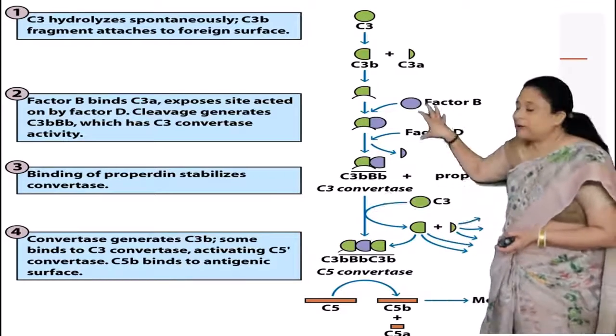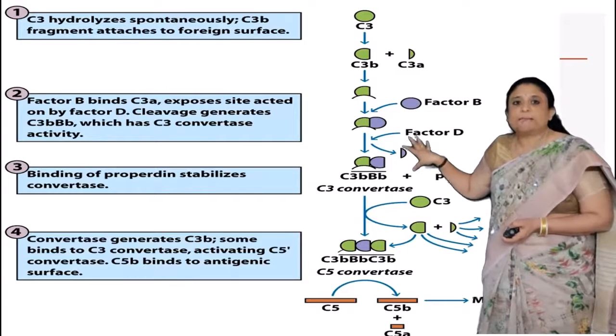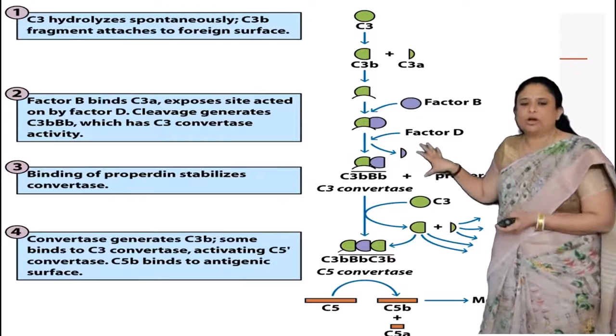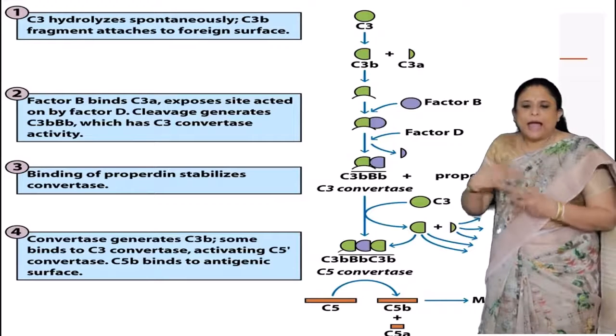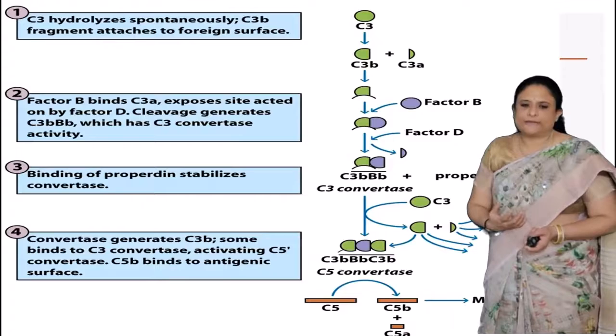Then the binding of properdin takes place, which stabilizes the convertase. The convertase generates many C3b, and some bind again to C3b, activating C3 convertase and binding to antigenic surfaces.